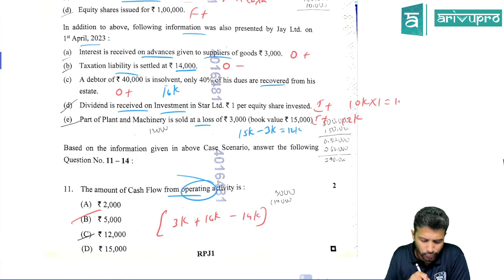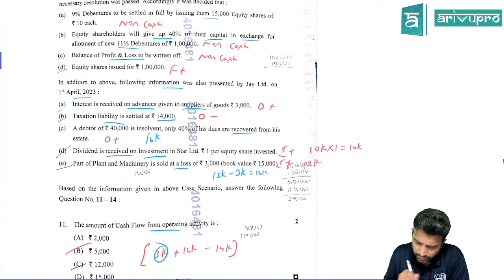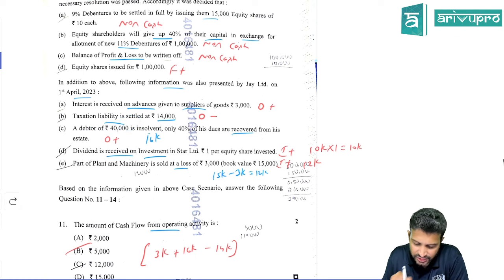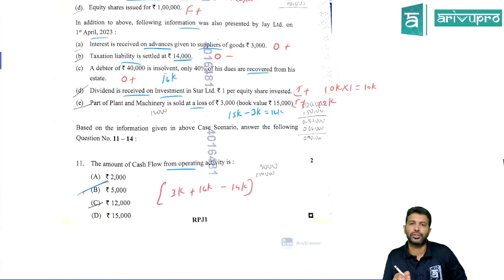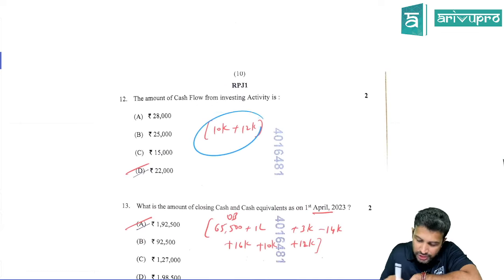Okay, all the data we have read. How much is cash flow from operating activity? Wherever we have written add: one, we have 3,000 inflow, add that. Then we have debtors received 16,000, 40% of 40,000, add that. Then we have taxation liability paid of 14,000, reduce that. If you do that, you will get 5,000 rupees. So B for Bengaluru is the answer here. Next requirement is, what is the cash flow from investing activity?